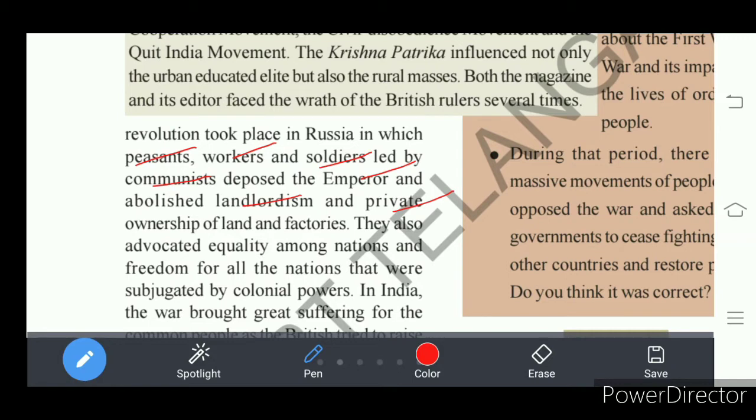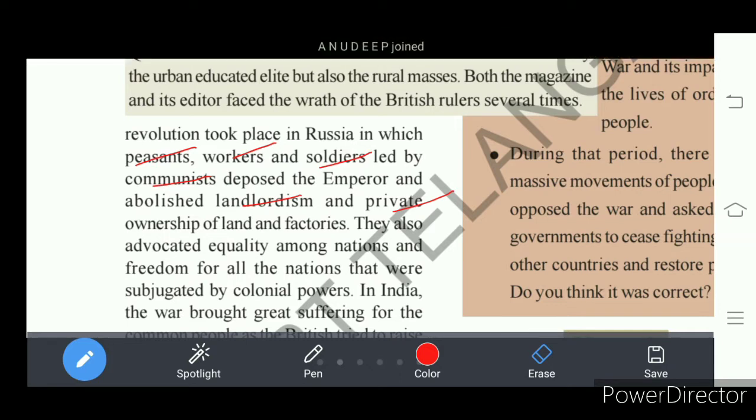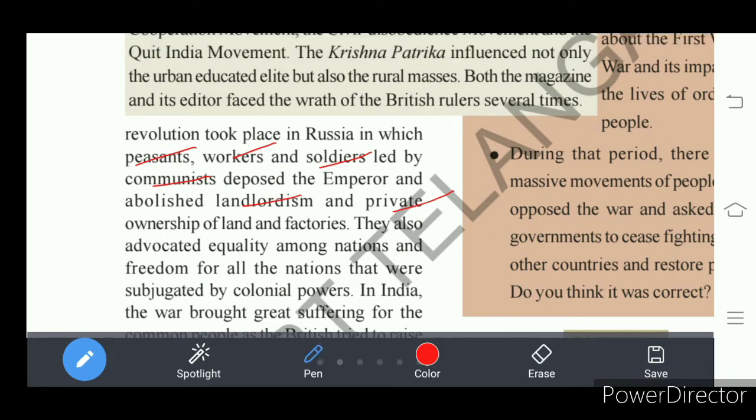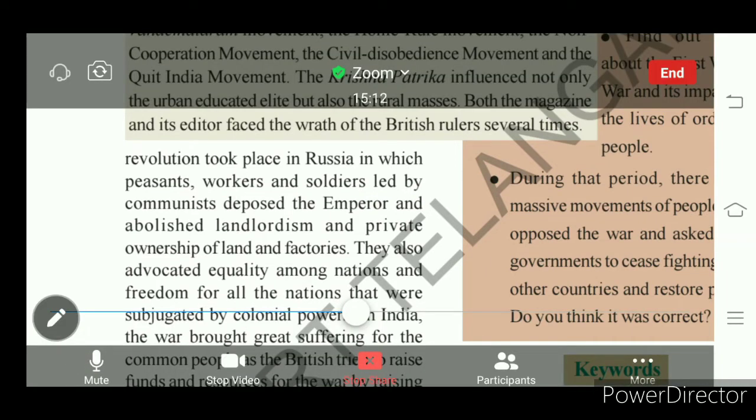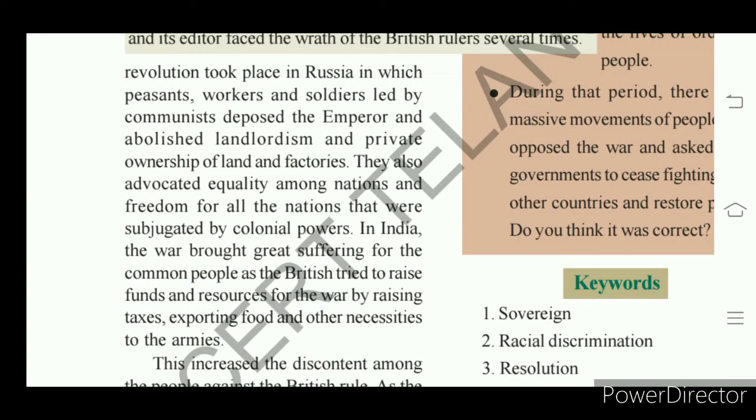In Russia, emperors are called Tsars. So the Tsar's rule ended when the communist revolution took place in Russia in 1917, and this revolution also ended landlordism and private ownership of land and factories in the nation.